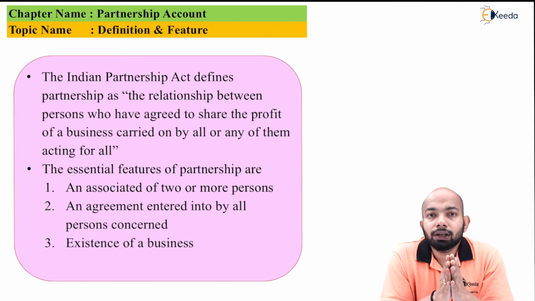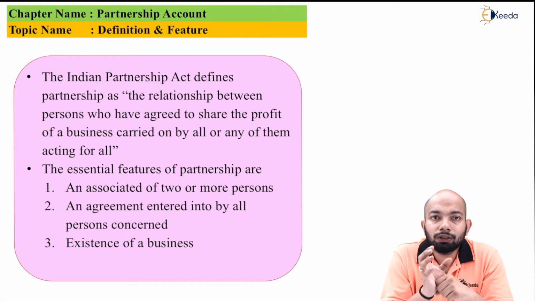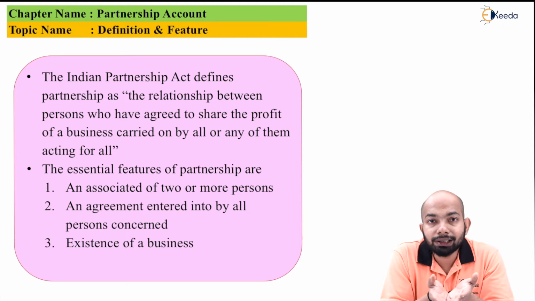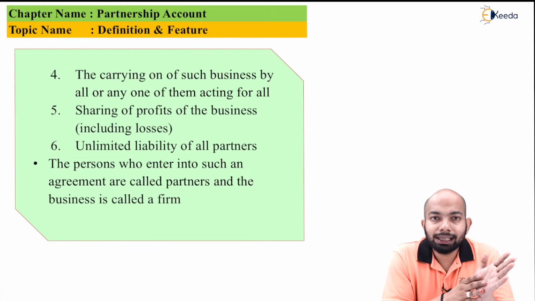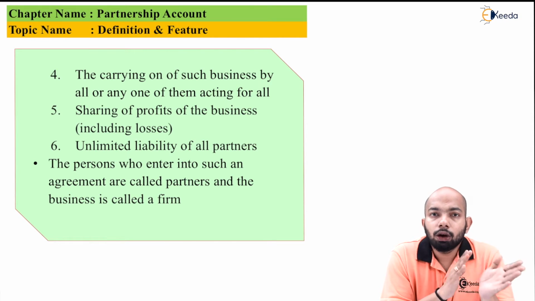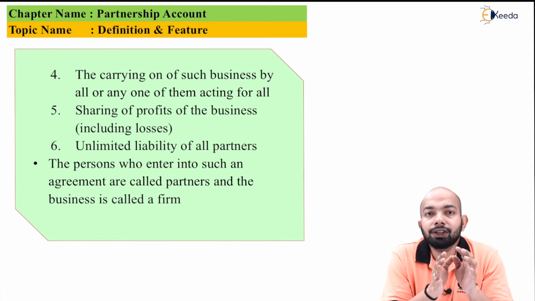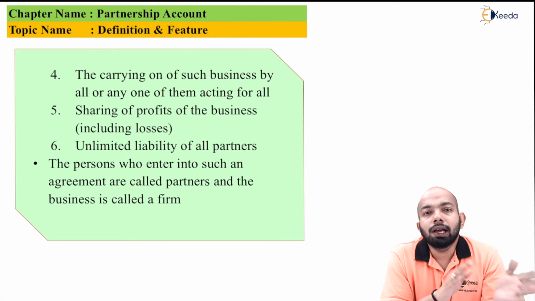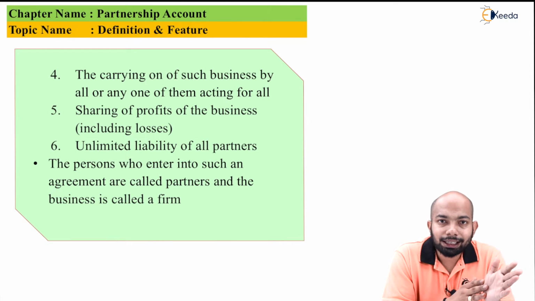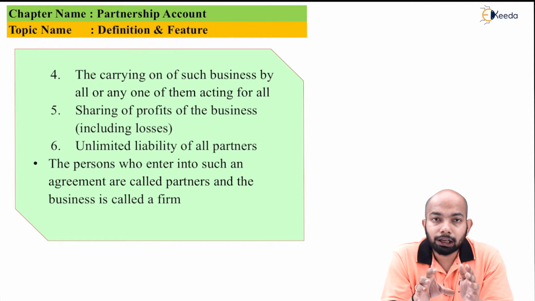The limited liability partnership says that all the partners will have a certain amount of liability. How much capital they have invested into this business is the only liability that they have. So anything apart from that won't be a headache for them. That is called limited liability. Probably you have invested 10 lakhs of your own capital in that business. Tomorrow, if the business shuts down or if there's any kind of loss, the extent to which you are liable to pay is only that much amount which you've invested.